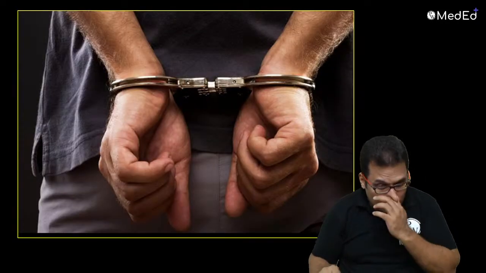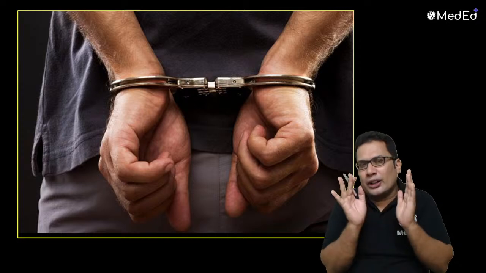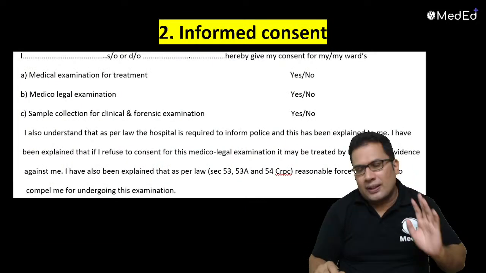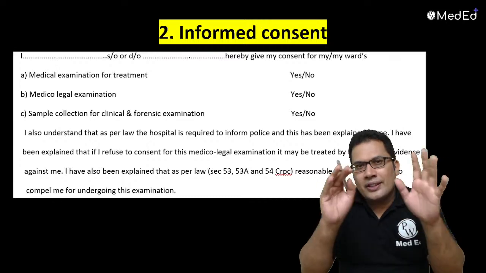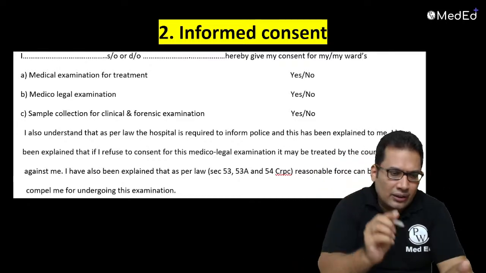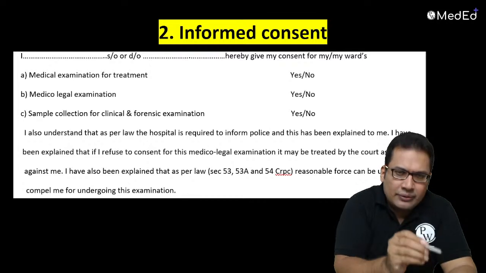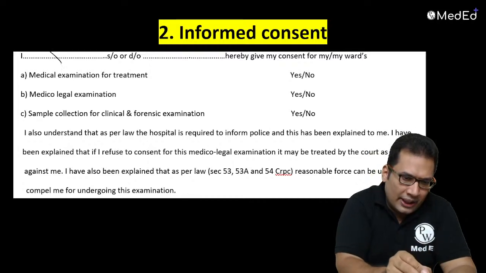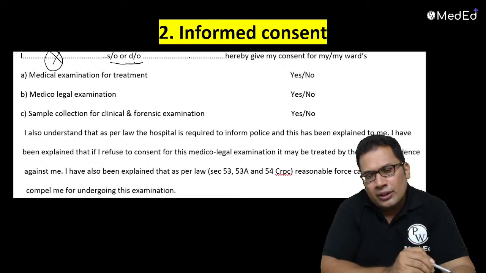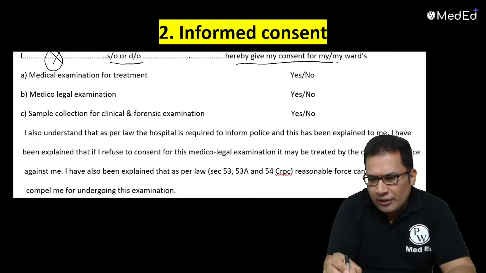Next, accused person. We're talking about the accused. Next, informed consent. So consent you need to take during examination. That you can write like this: I, the name of the person, X, son or daughter of, hereby give my consent for,